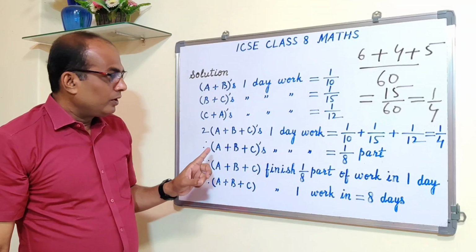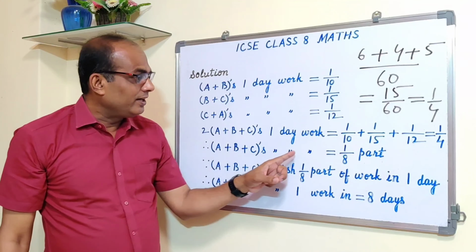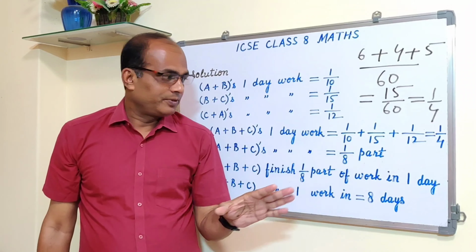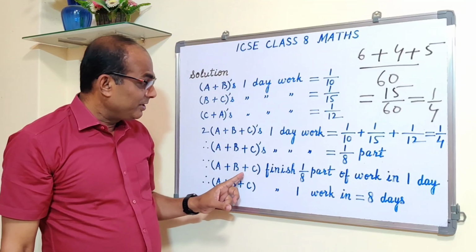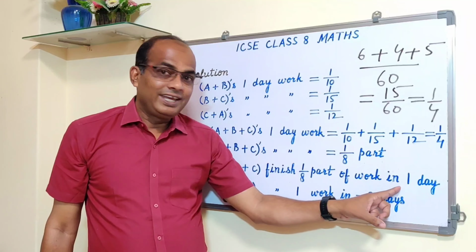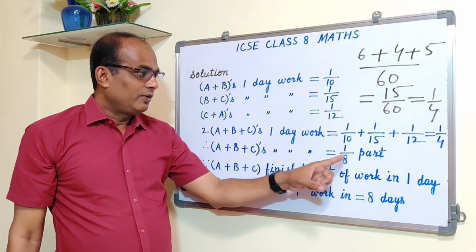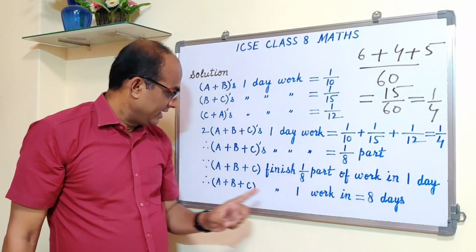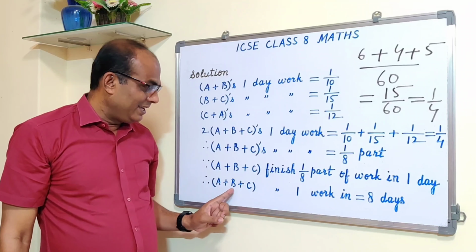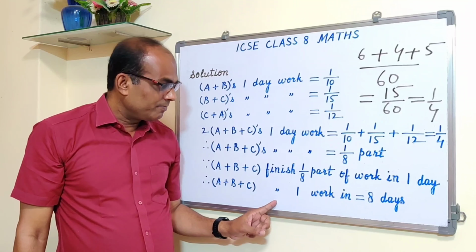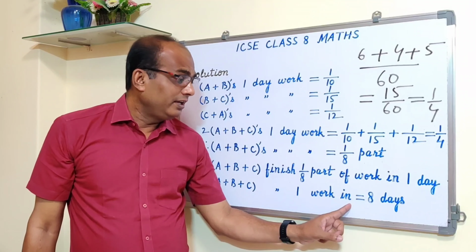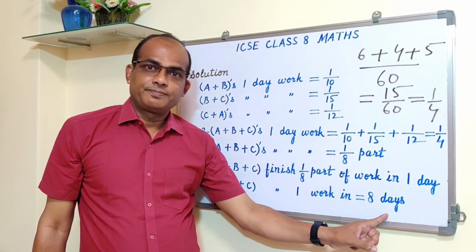So now see, A plus B plus C's one day work is equal to 1 upon 8, or you can write down 1 upon 8 part of the work. Now A plus B plus C finish 1 by 8 part of the work in 1 day. Therefore, A, B and C finish the entire work, whole work, that is one work, in 8 days. Got it?